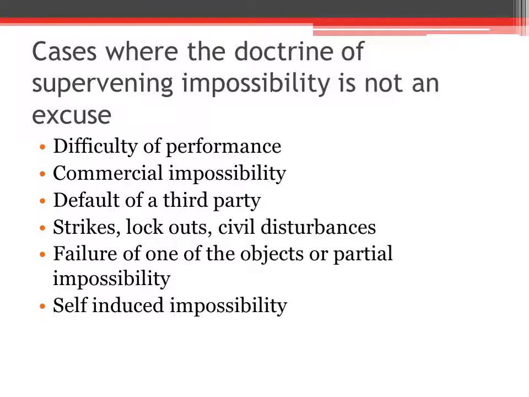So these are the situations, or these are the cases where the doctrine of supervening impossibility is not an excuse. We can't escape from a contract by saying it is difficult to perform, or by commercial impossibility, or default of third party, then strike, lockout, civil disturbances. Then if more than one object is there, failure of one of the objects is not a reason. Then self-induced impossibility, where impossibility is due to the default of the contracting party.